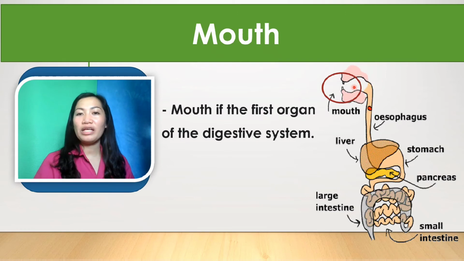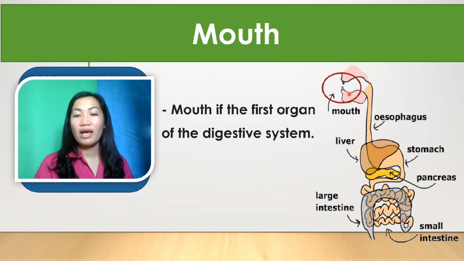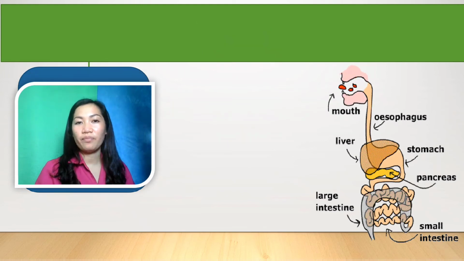The teeth break down the food by cutting and grinding it. The tongue controls the movement and helps to mix the food with our saliva, and our saliva contains enzymes that break down the food into smaller pieces. Then it passes to the next part of our digestive system, which is the